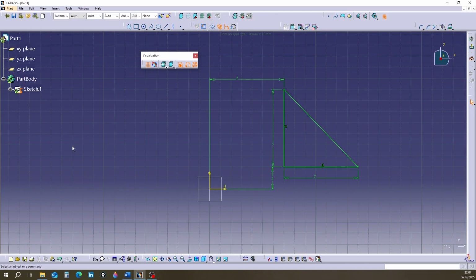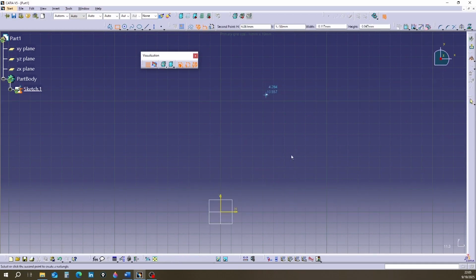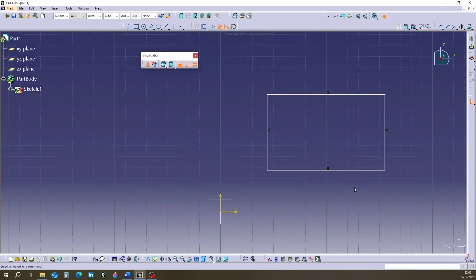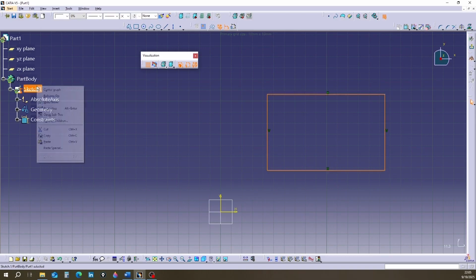In addition, click next to part body. A new branch appears below part body. The name of this new branch is sketch. I draw a shape on the page, for example a rectangle. I click the plus sign next to a sketch. It is seen that 3 branches have been created under a sketch. All 3 branches are at the same distance from it. I change the name of a sketch to first rectangle.